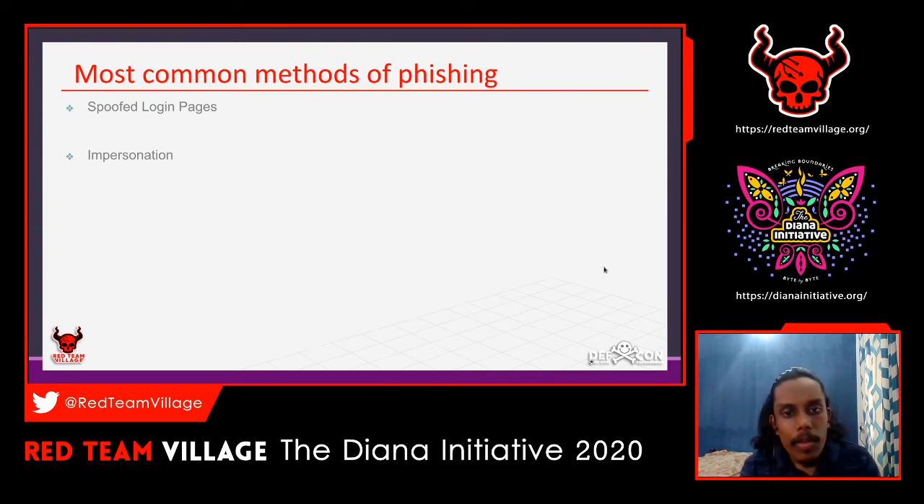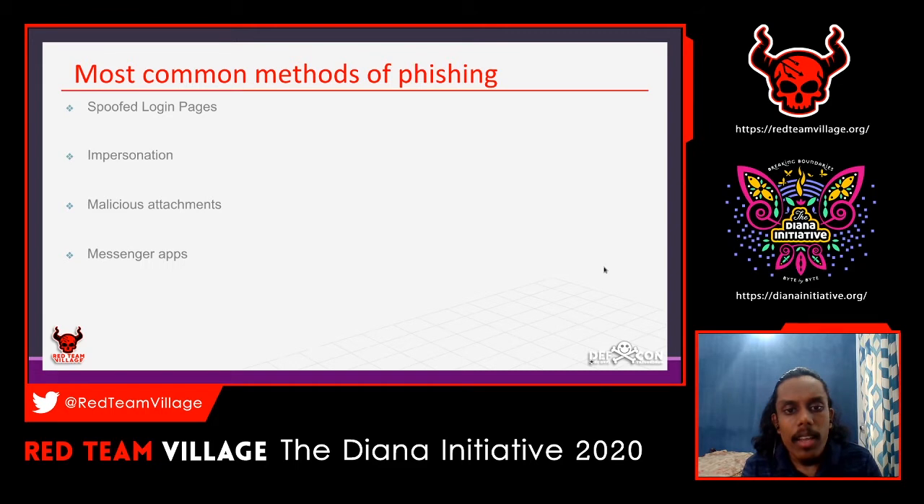The next one will be impersonation. With impersonation, the attacker will try to capture your session cookies and similar things. Using an impersonation technique, they will try to capture your cookies, your session tokens, and that kind of thing, using a phishing attack. Moving to the next one, that is malicious attachments.